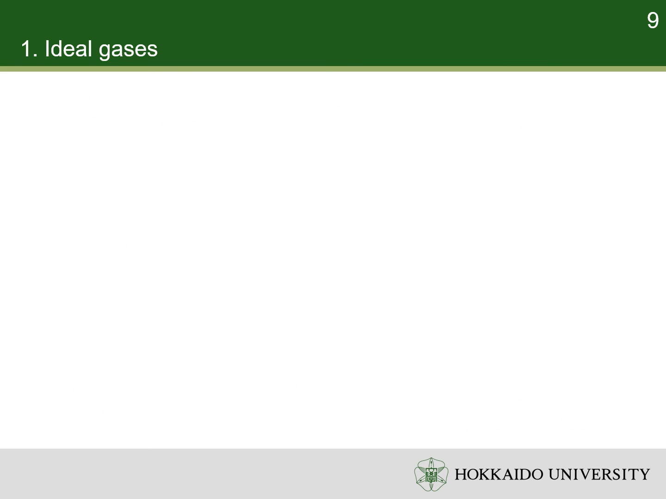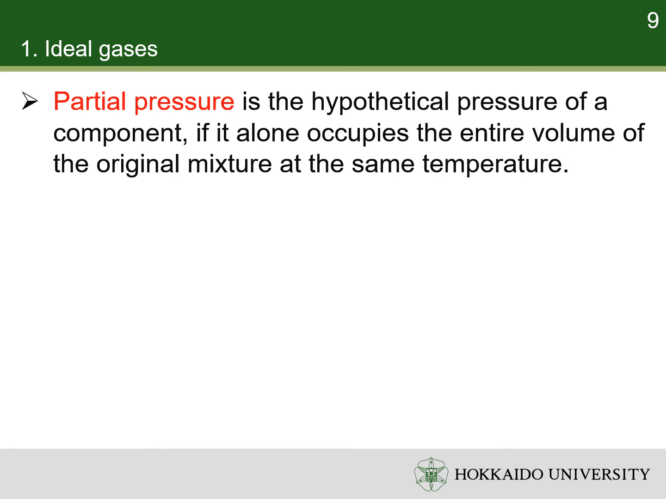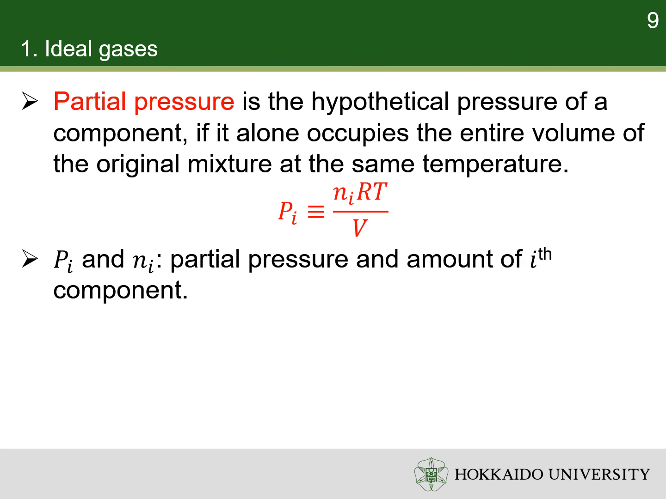A mixture of ideal gases is still an ideal gas. Besides the total pressure, we can also define the partial pressure of each component. The partial pressure is the hypothetical pressure of a component if it alone occupies the entire volume of the original mixture at the same temperature. Pay attention that the partial pressure cannot be measured directly. The partial pressure of a component is calculated according to the ideal gas law.